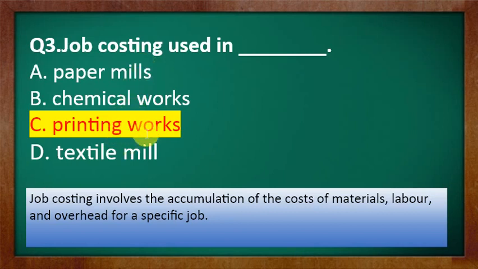As I discussed with you, job costing involves the accumulation of the cost of material, labor and overhead. Overhead means indirect cost which would be held for a specific job. That is totally suitable with the example of printing work in this question. So the correct one is option C.